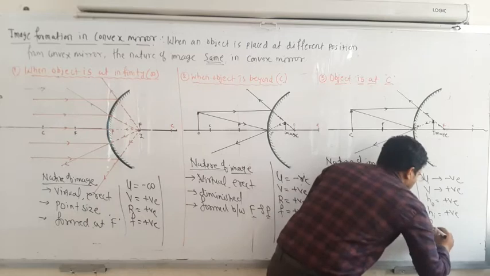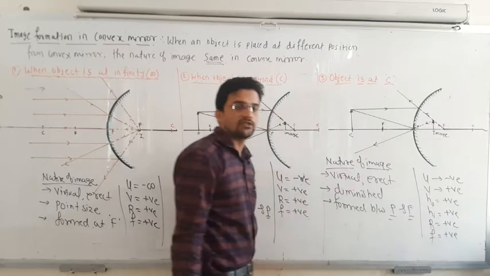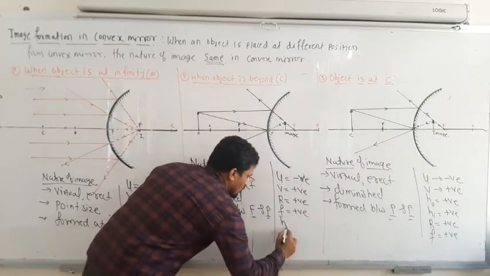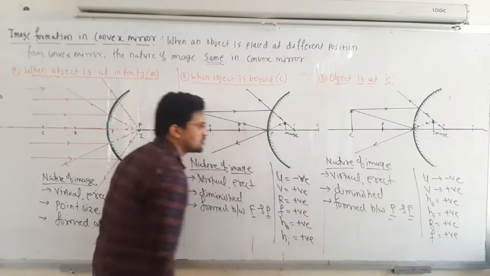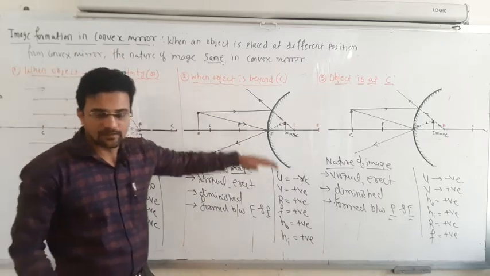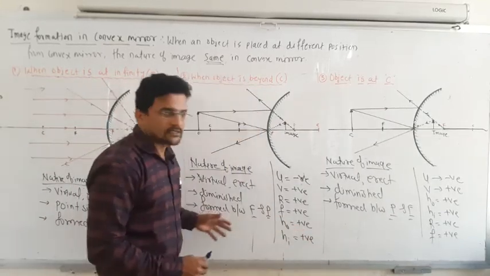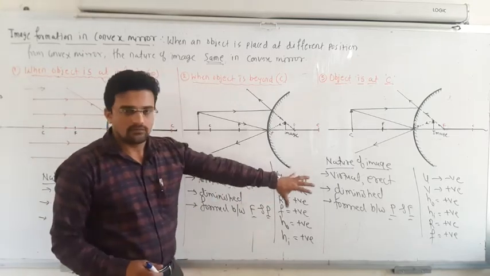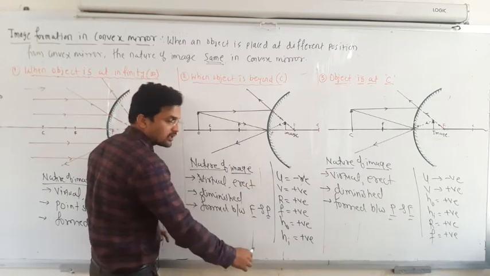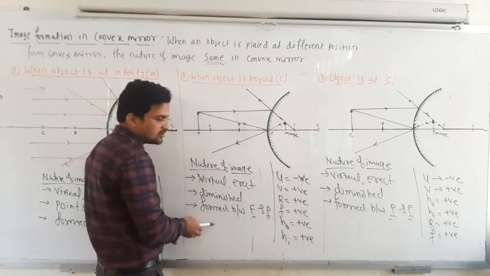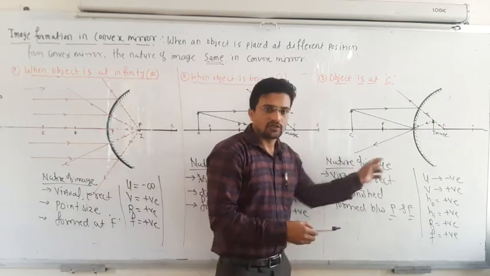Radius of curvature is also positive, focal length is also positive. Correct? So in all the cases, the nature is almost the same. If you place the object between C and F, at F, or between F and P, you will get the same nature. Hence we are not going to do these further.